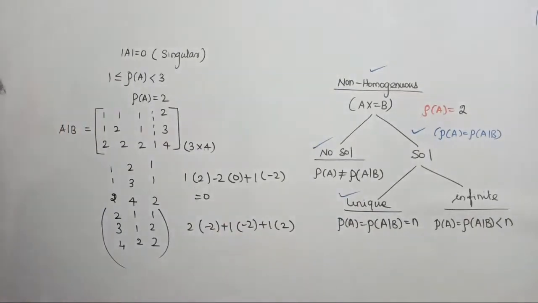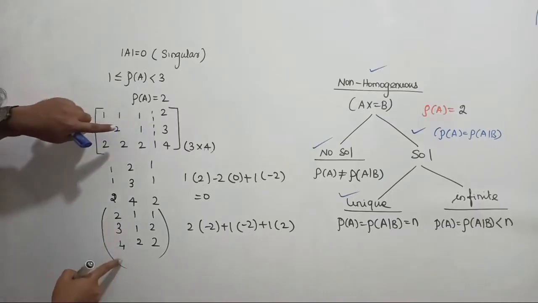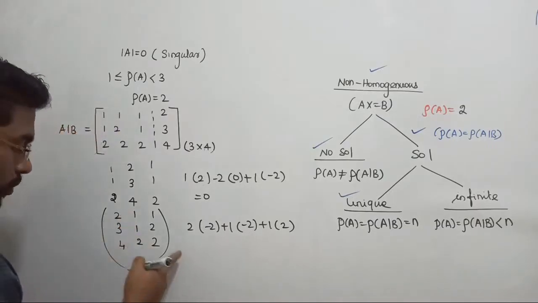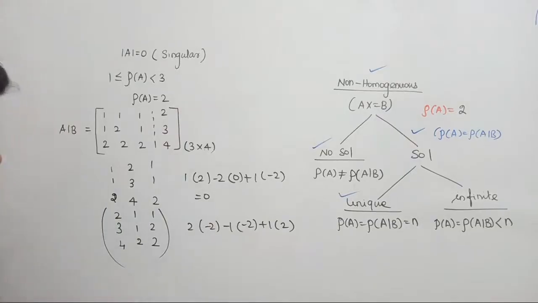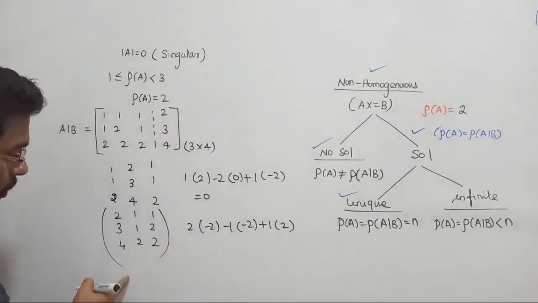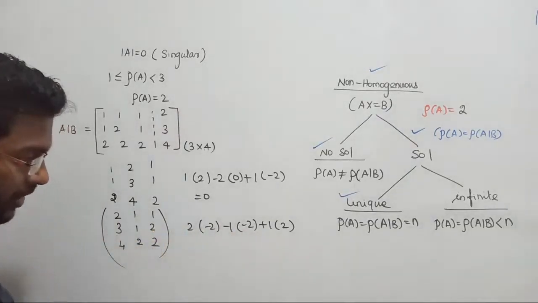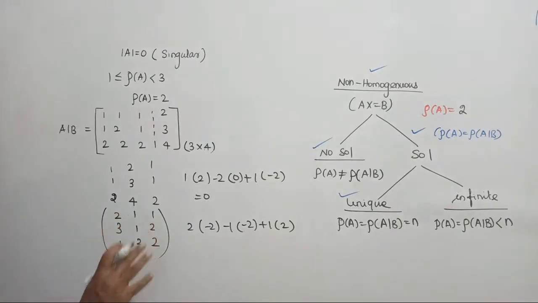Guys, correct. Let me check it by myself. Values are correct: 2 3 4, and 1 1 2, 1 2 2, right? So let's see, 2 into 2 minus 4 will give you minus 2, right? And then I have to put minus here, right? I forgot to consider that one. So minus 1 into 6 minus 8 will give you minus 2 only, and then yes, that is 6 minus 4, that will be 2 only.